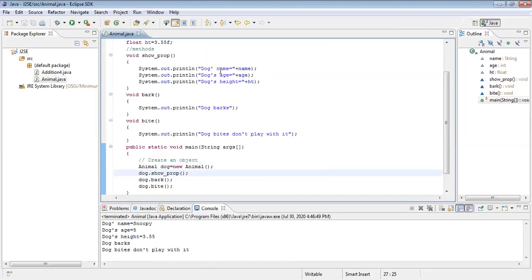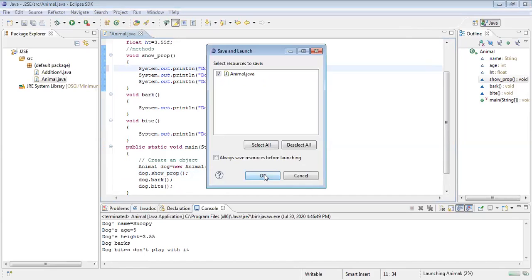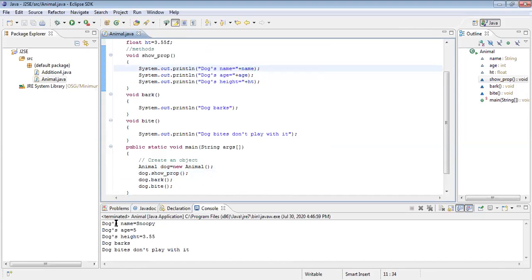Here I did not type. Sorry. Got it? Dog's name Snoopy. Dog's age 5. Dog's height. Dog barks. Dog bites. Don't play with it. That's it. Got it? Fine. This is the basic application, but I did not talk anything about public static void main, system.out.print.